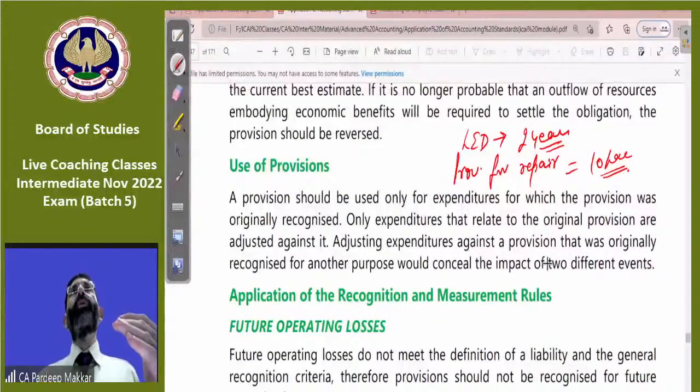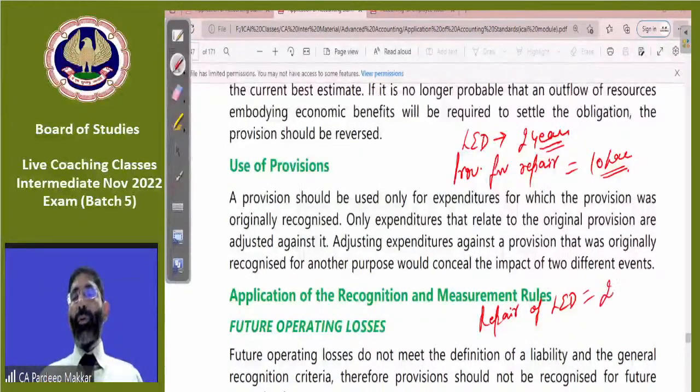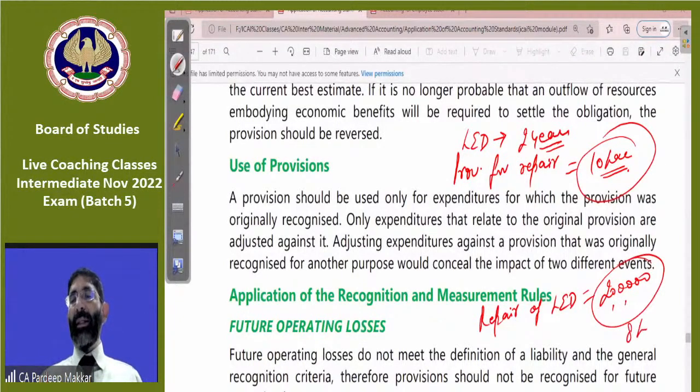In the next year, we have gone for the repair of LEDs against that warranty, and a payment of rupees 2 lakh is made for that. What happens? This 10 lakh will be adjusted against this 2 lakh, and the balance 8 lakh provision will be carried forward. This repair will be done out of these provisions.